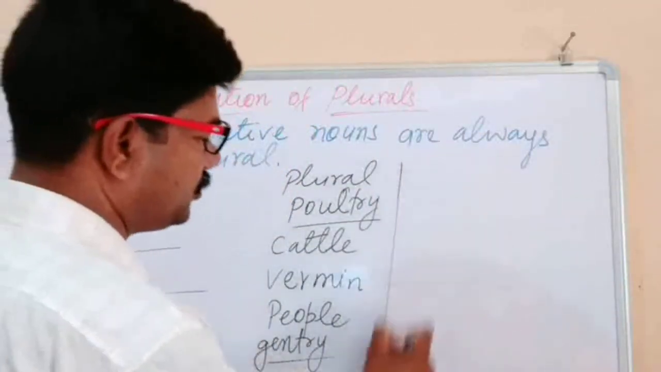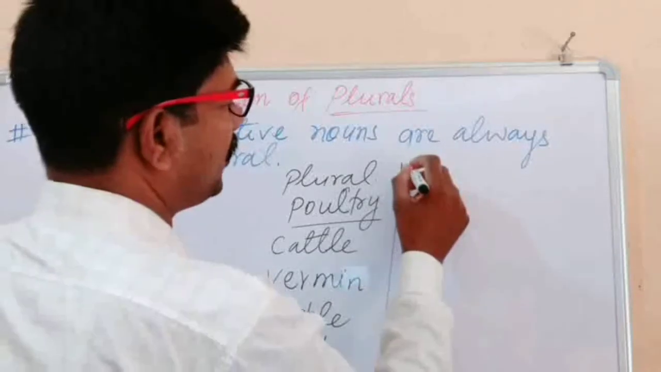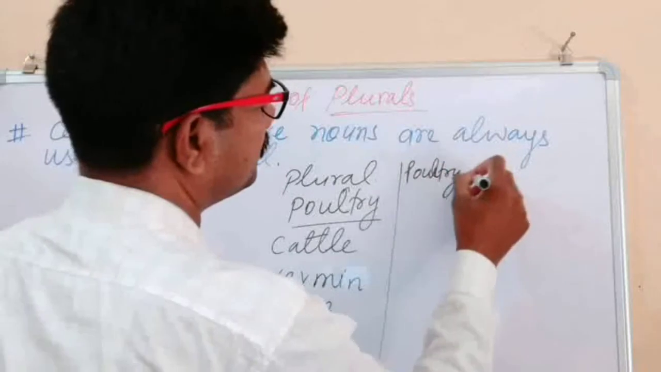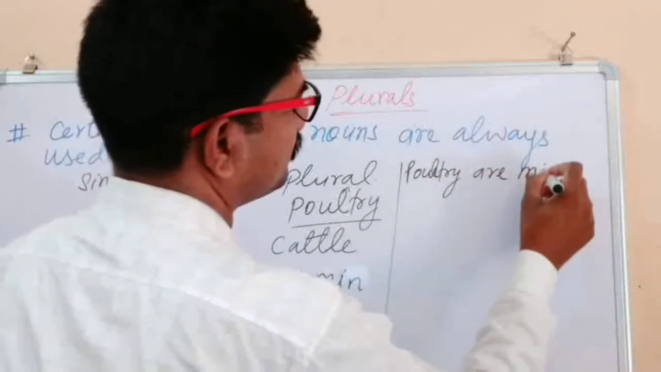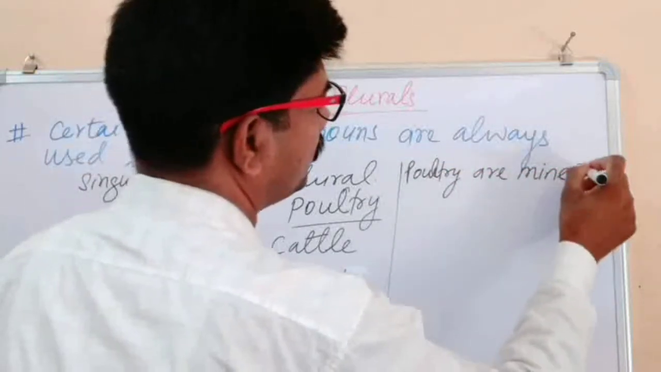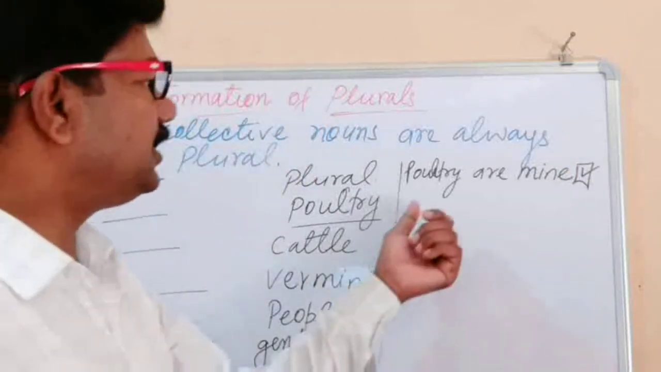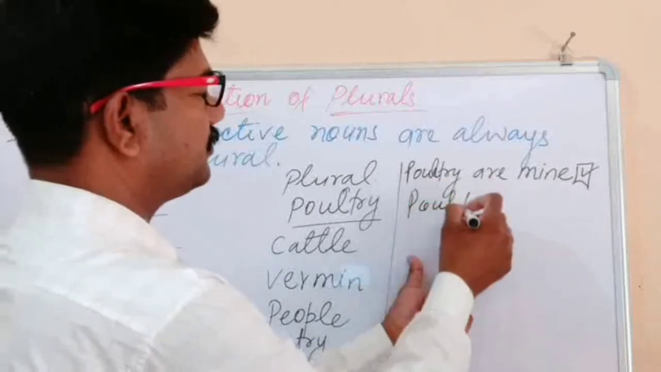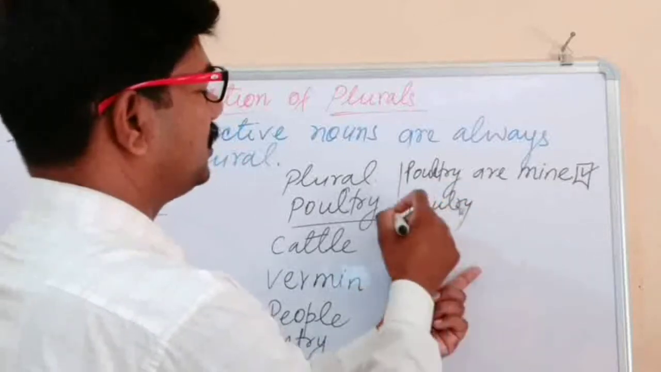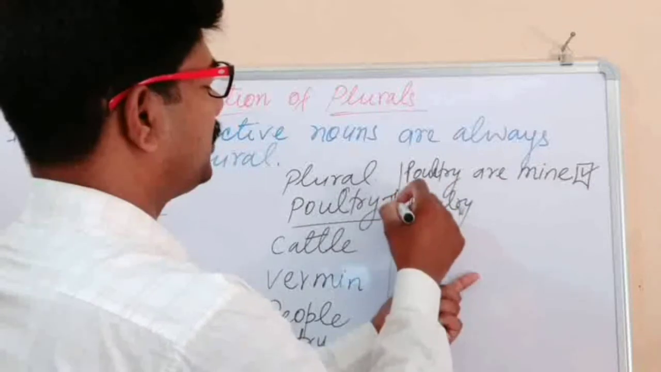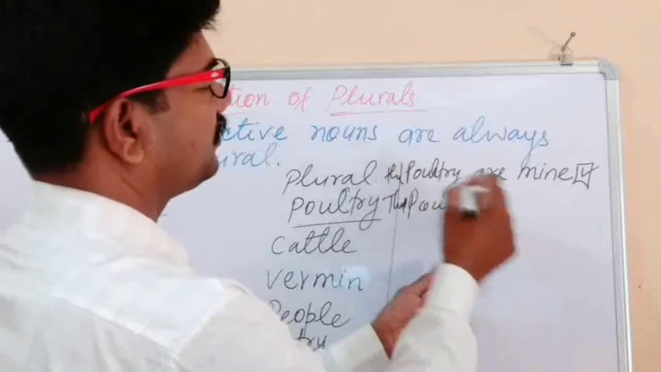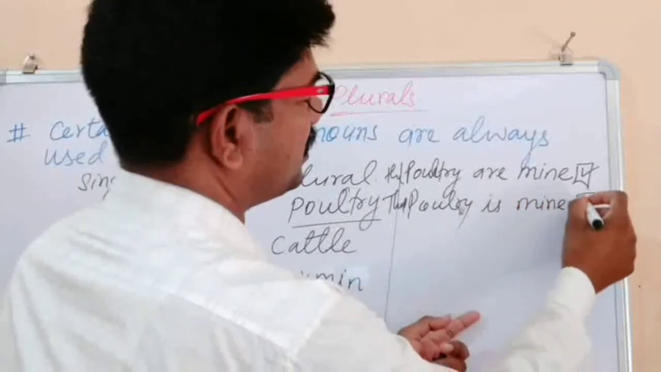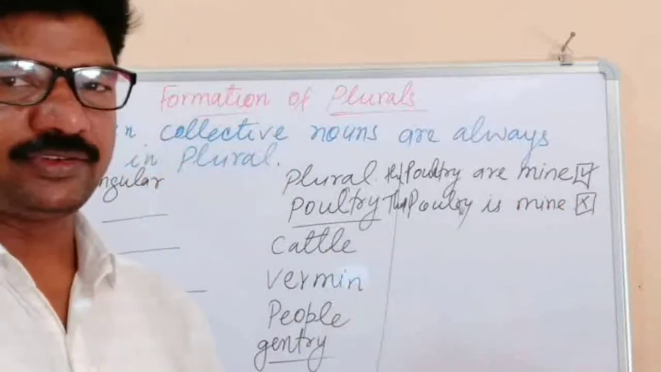Those poultry are mine. Because poultry is used only in plural, we cannot write "That poultry is mine." This will be a wrong sentence because poultry is always used in plural.